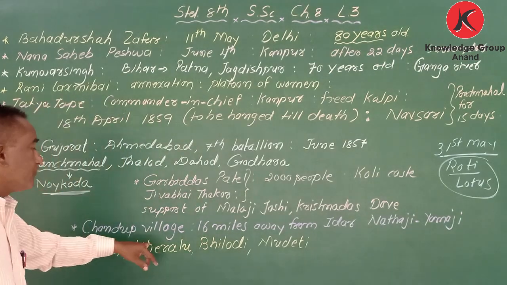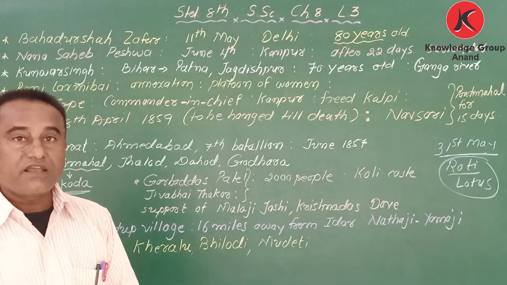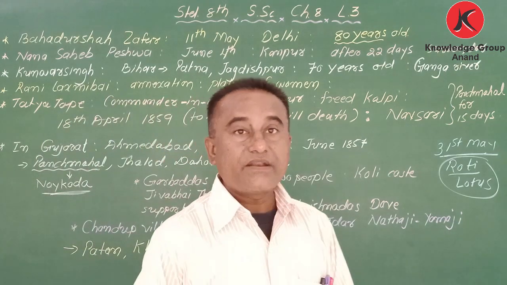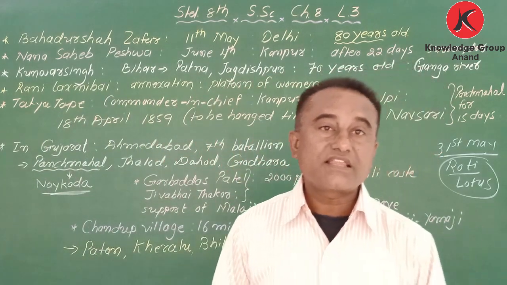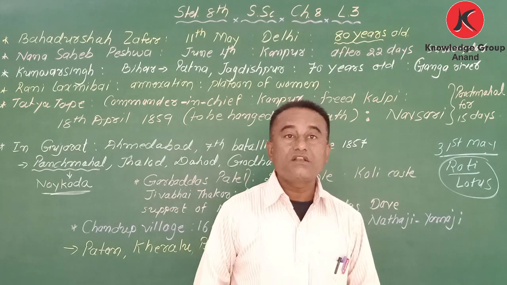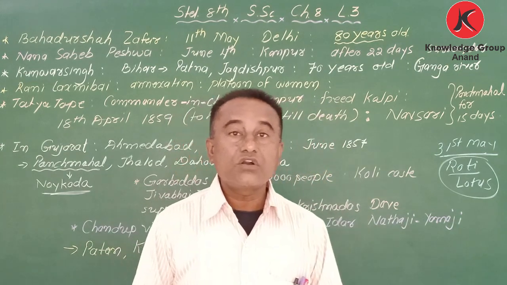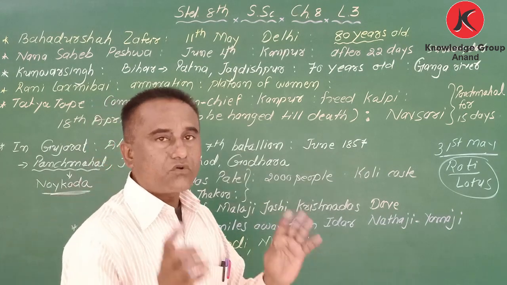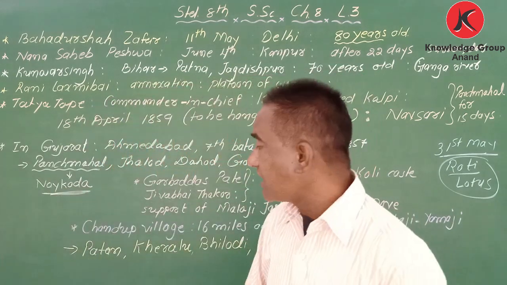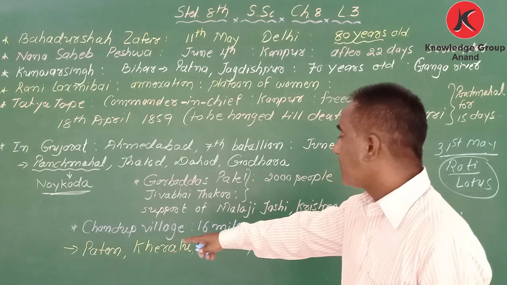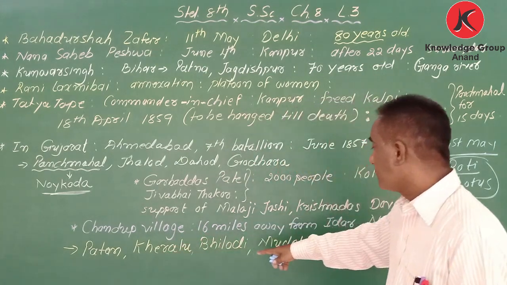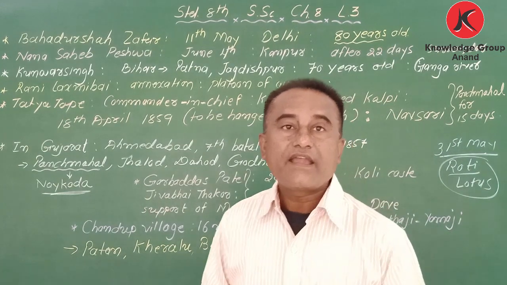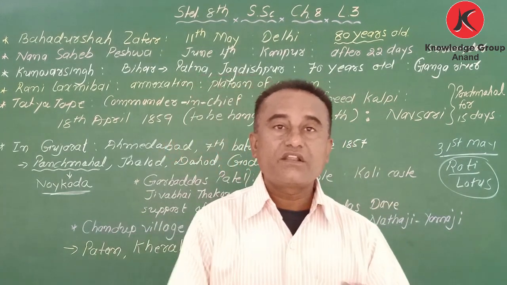It is said that Chanduk village, which is 16 miles away from there at that time, Nathaji and Yamaji took the leadership of the revolt in north Gujarat. Okay, and not only this, there are many other areas like Patan, Kheralu, Belori, Mudeti. So there are many places where the revolt started.